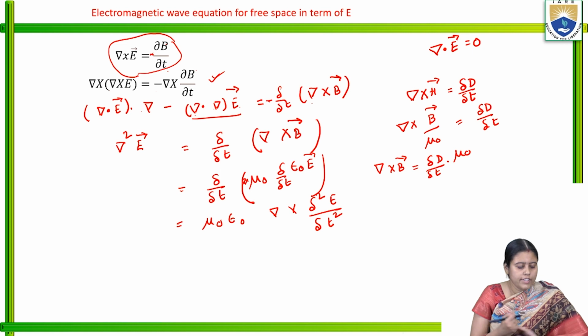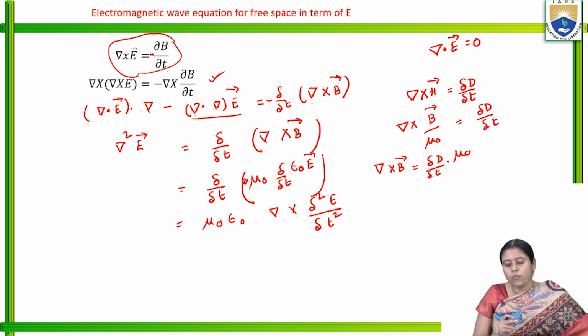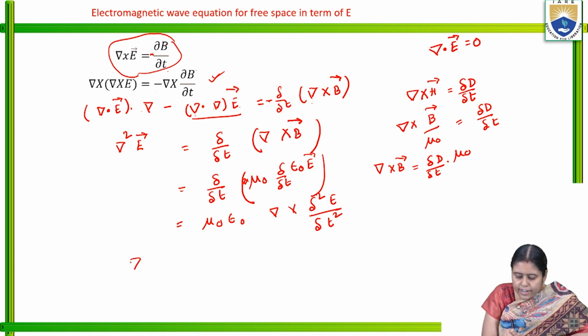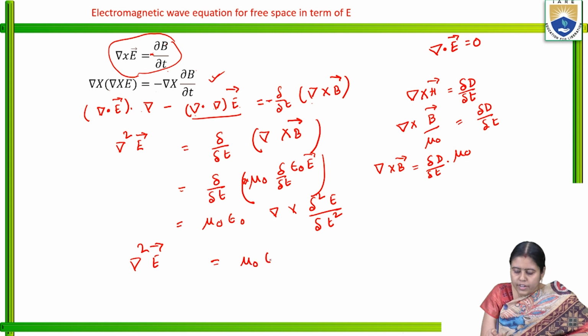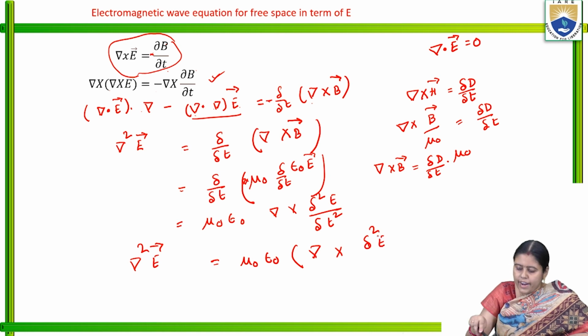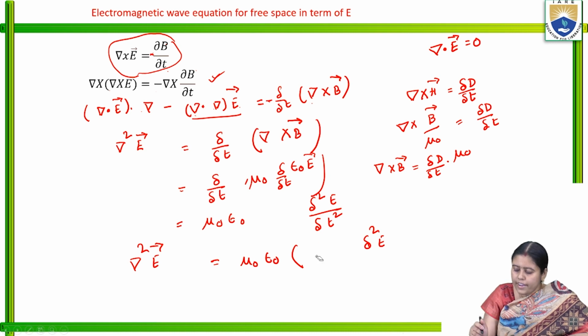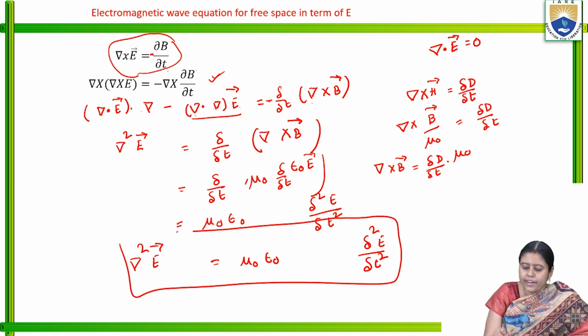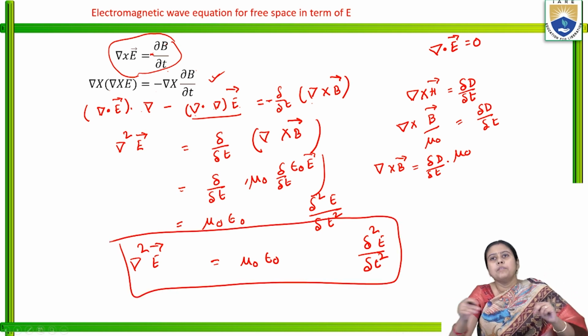So we got this equation, and if we equate both equations, what will we get? We will get grad squared E is equal to mu naught epsilon naught del squared E by del T squared. Sorry, grad cross is not there, we have already moved this. So this is the electromagnetic equation in free space.